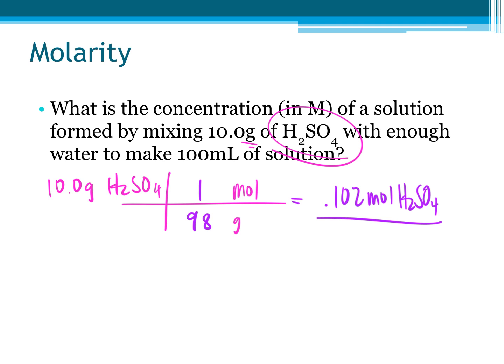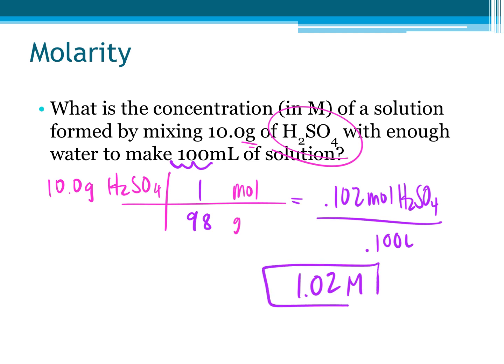Okay, is that what we had for our moles? And then do I divide that by 100? By 0.1 liters, right? This needs to be divided. So our liters always has to be smaller than our amount of milliliters, okay? So 0.102 divided by 0.1 gives me 1.02, and how do I say it? 1.02 molar. Good.